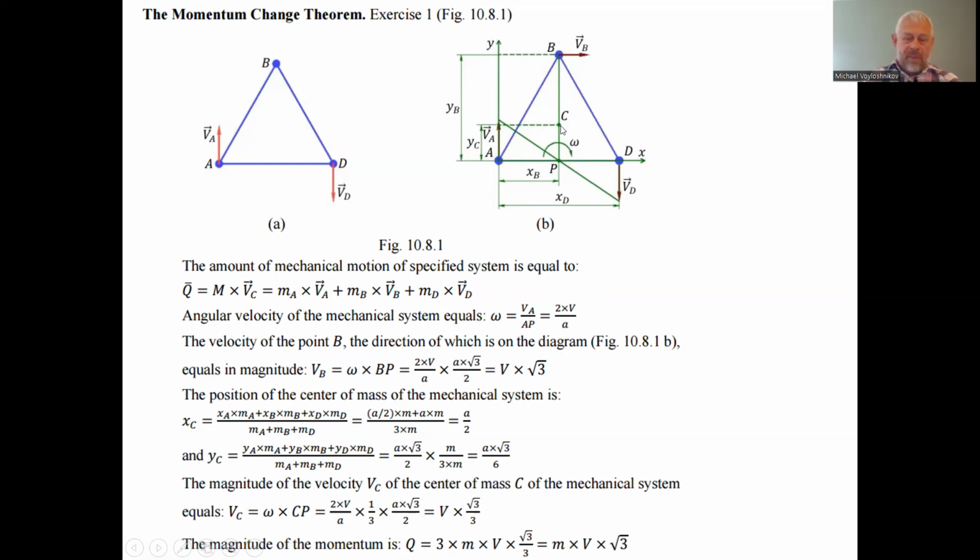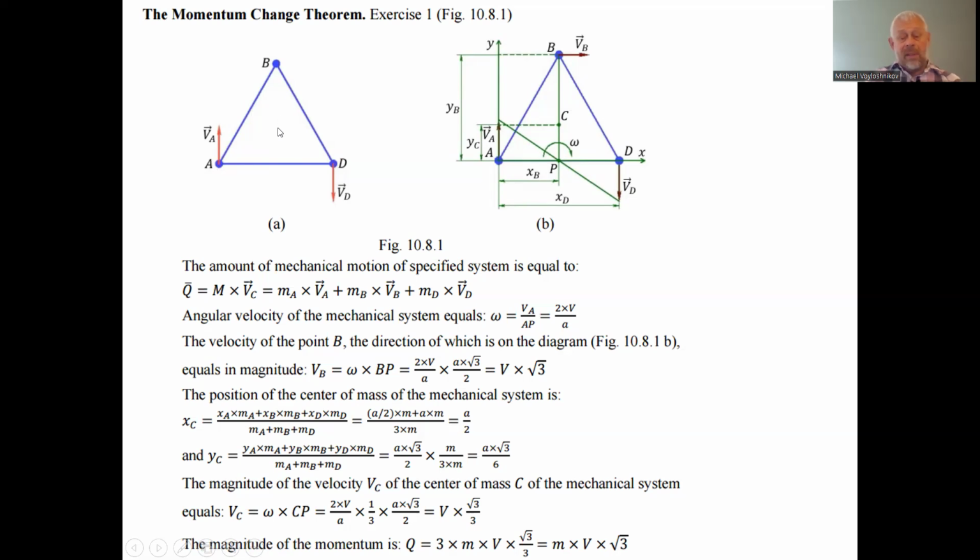This is understandable and obvious because for a symmetric equilateral triangle with equal masses m at the vertices, we know for sure that the center of mass of this mechanical system is at the intersection of any two bisectors of the vertices, or all three bisectors, or the intersection of any two medians dividing the opposite side into halves.